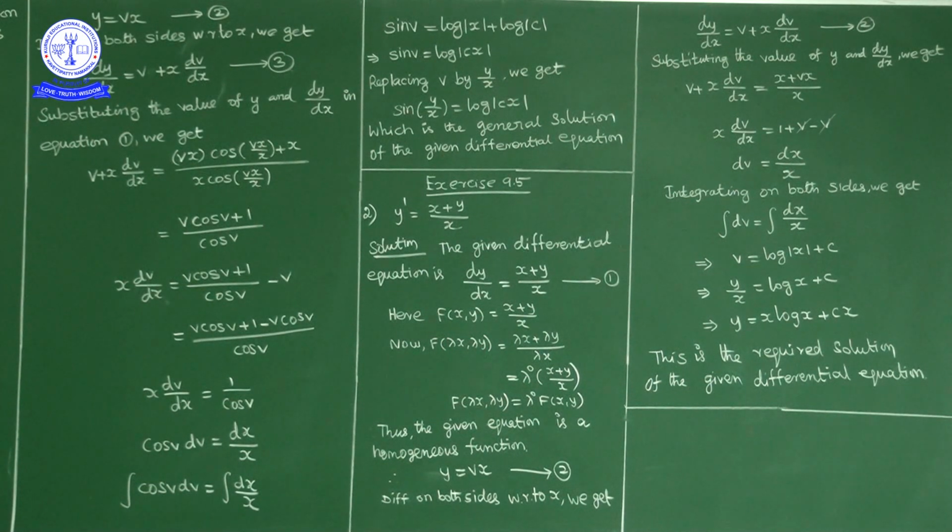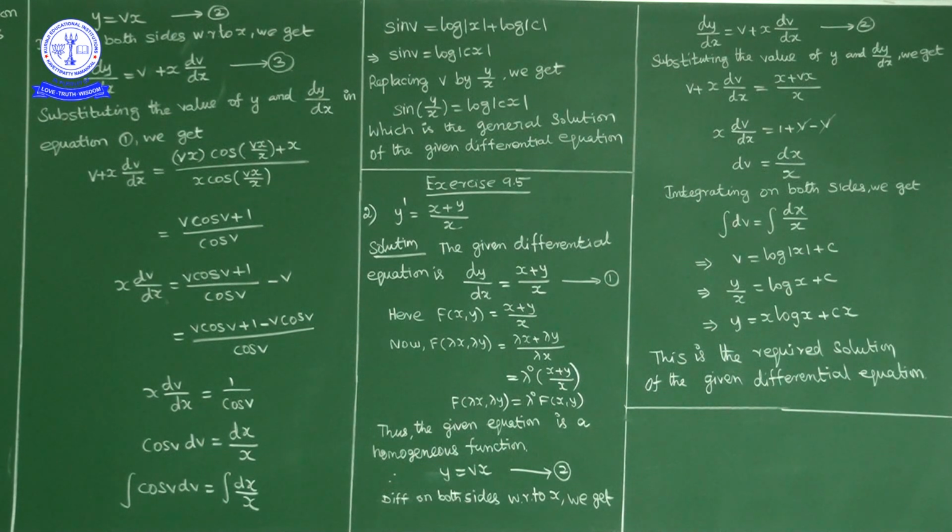I will prove that f of lambda x comma lambda y is equal to lambda power 0 times f of x comma y. So f of lambda x comma lambda y equals (lambda x plus lambda y) upon lambda x. Numerator lambda, denominator lambda cancel, lambda power 0 times (x plus y) upon x. Now this is nothing but f of x comma y. So f of lambda x comma lambda y equals lambda power 0 times f of x comma y. So this is a homogeneous function of degree 0. So the given equation 1 is a homogeneous differential equation.